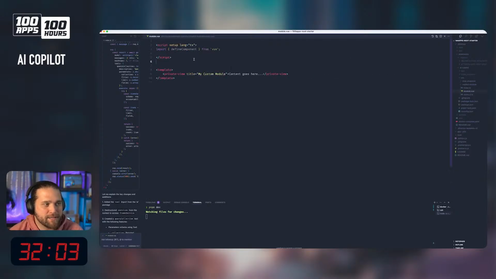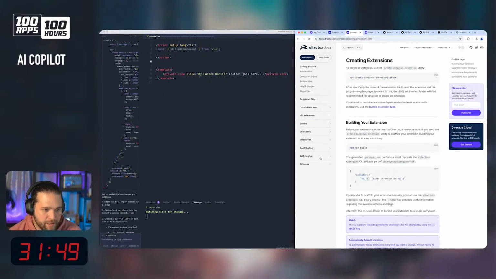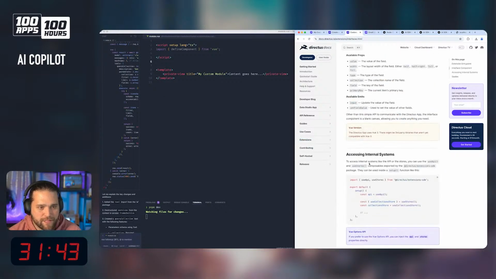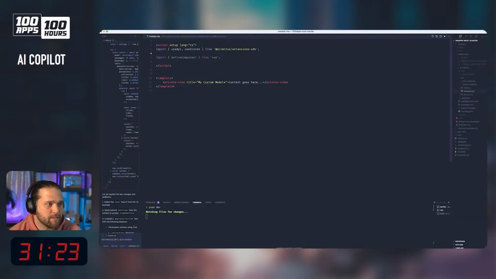On the client side here, we have access to some composables, right? So on the back end, like the Node.js side, we've got like this item service we can call. On our other extensions, where's the extension types? There we go. Like interfaces, for example, accessing internal systems. We can access like stores through this. We can also access like the use API or the SDK. Great, we'll just pull in the API.